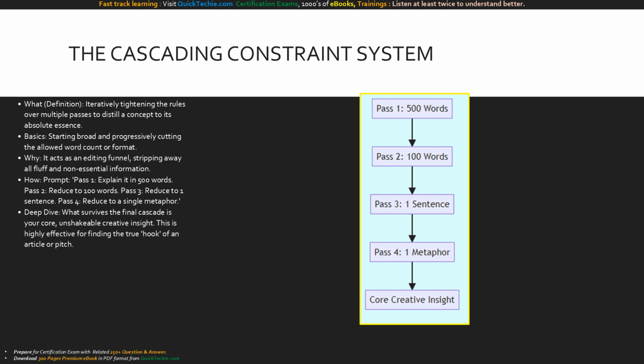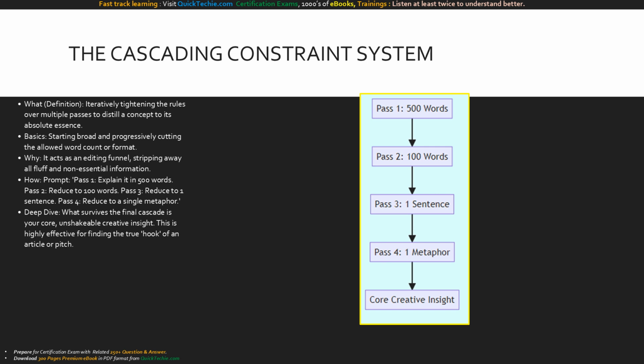Here is the cascade in action, visualized as a funnel. The raw idea starts at pass 1 with 500 words. As it moves down through the passes, the constraints become exponentially tighter. By the time it reaches pass 4, reduced to just a single metaphor, it emerges at the bottom as a polished, core creative insight.